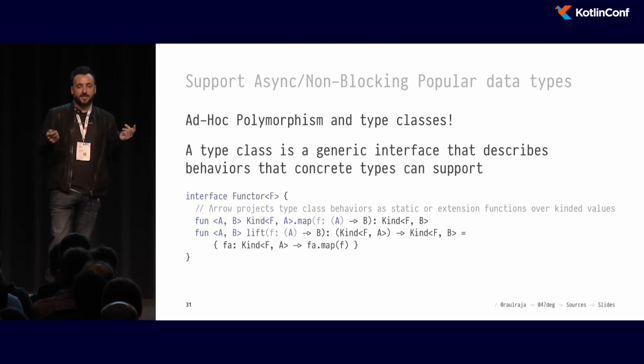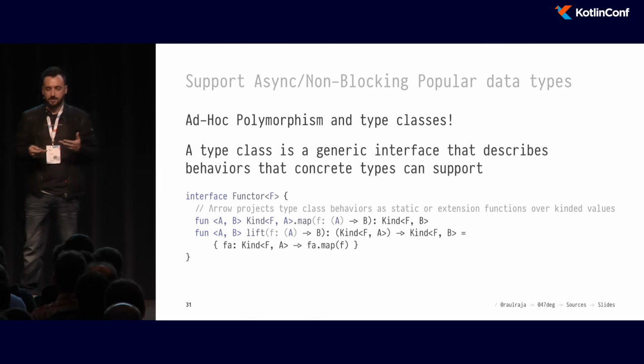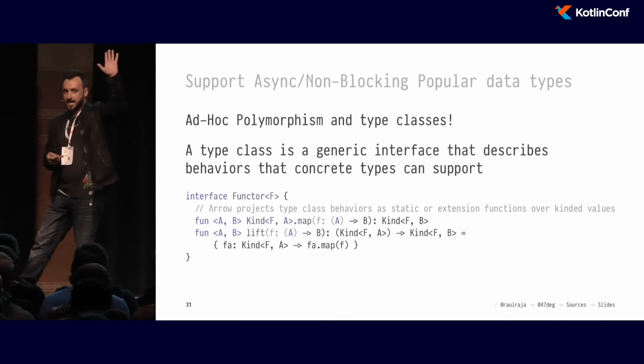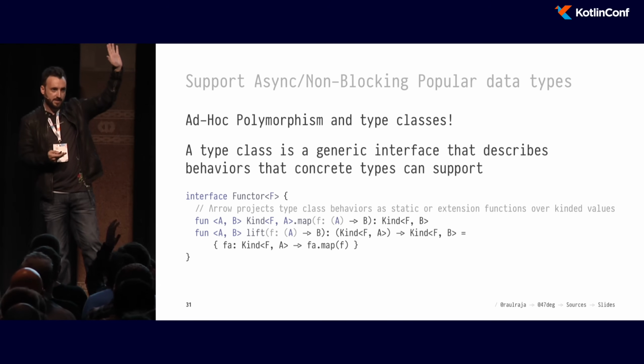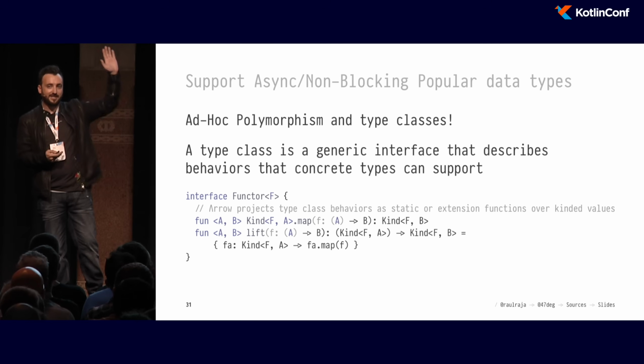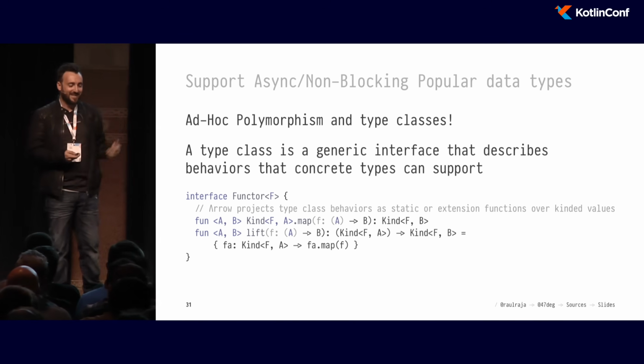So an example of a type class, to give you a little more context. Who knows what a functor is or has heard of functor before? Okay. Who's mapped over a list? Okay, you know what a functor is then. At least in practice, right?